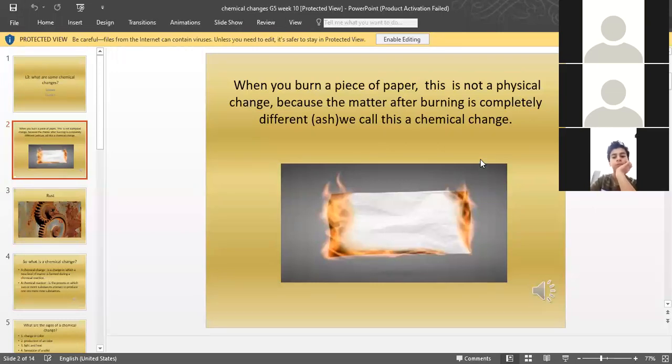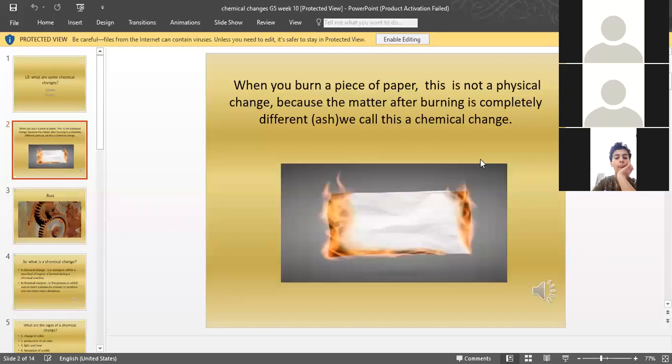Okay. So if we burn anything, it will be a chemical change, right? If you have like 10 kilograms or 20 or 100 kilograms of wood and you are burning it, it will convert into like 500 grams or half a kg of ash. But what happens to the rest of it? What happened to the rest of the mass? Where did it go? We just burned it.